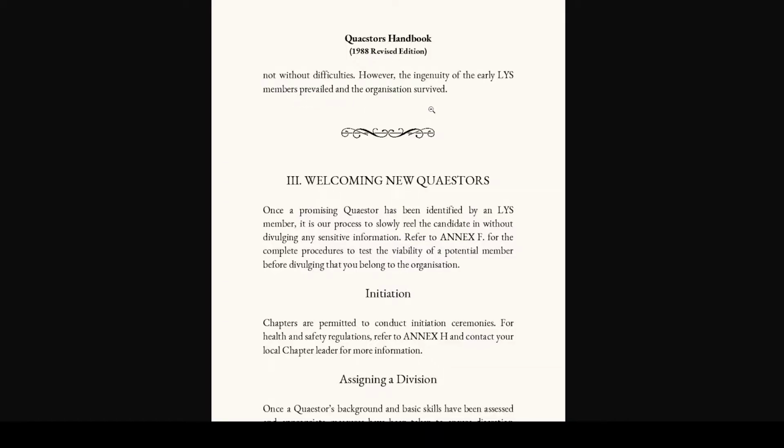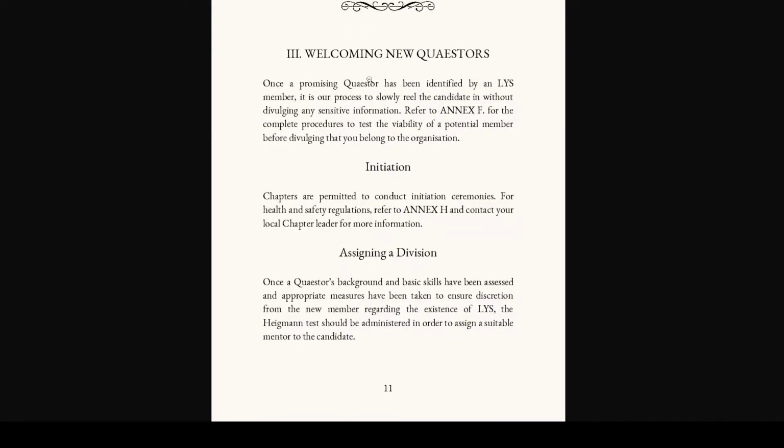Not that difficulties, however, the ingenuity of the early LYS members prevailed and their organization survived. Welcoming new Quaestors. Once a promising Quaestor has been identified by an LYS member, it is our process to slowly reel the candidate in without divulging any sensitive information. Refer to Annex F for the complete procedures to test the viability of a potential member before divulging that you belong to the organization.